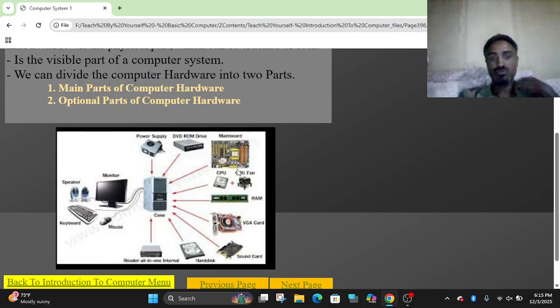A computer system works with hardware and software. For instance, if you want to perform calculations with numbers, we use a calculator. In the hardware part, the CPU performs tasks, like a calculator. The CPU fan cools down the CPU. There is a motherboard in the system case. We have the DVD, CD-ROM drive, and a power supply. Every computer system has a monitor, the speakers, the keyboard, and the mouse. These are the components of computer hardware.